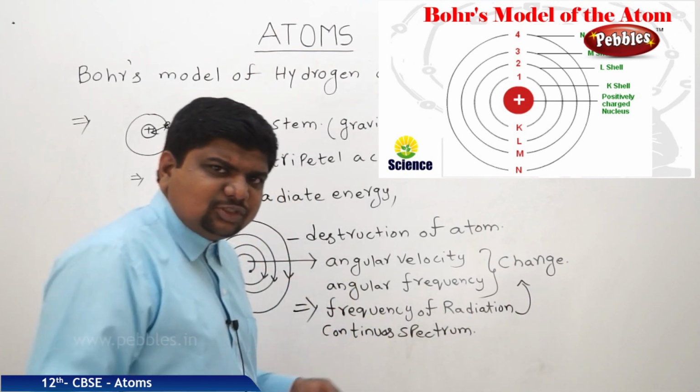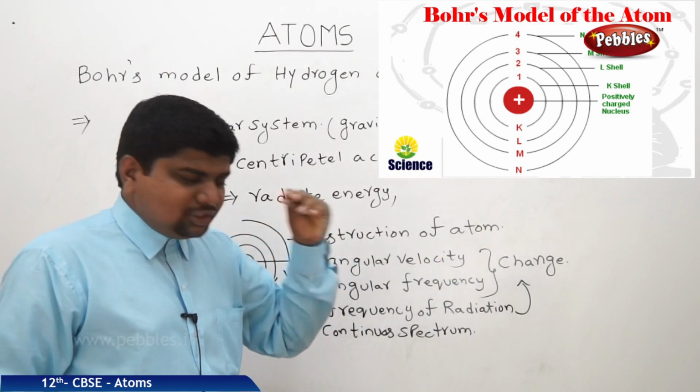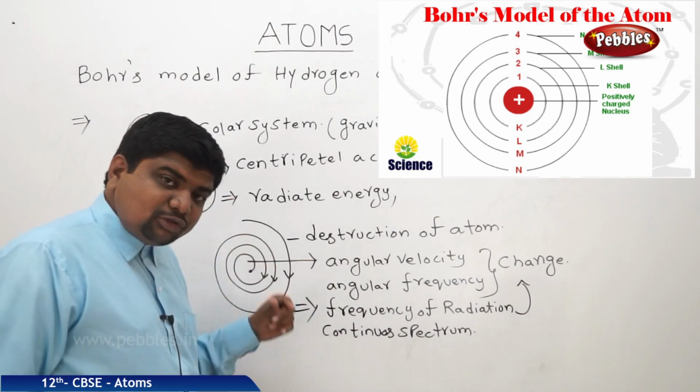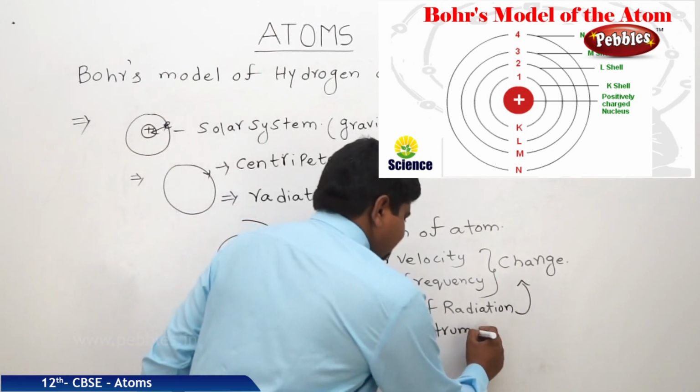What is the meaning of continuous spectrum? The order of the wavelength should be continued. There should be no gap. But what type of spectrum did we actually get, or did Mr. Niels Bohr observe? Line spectrum.